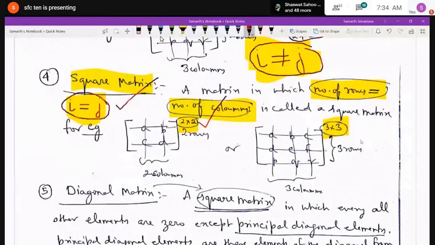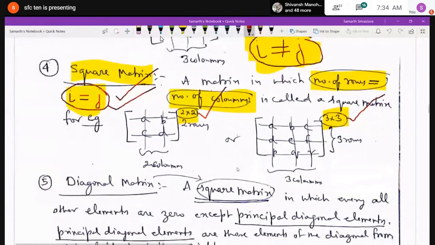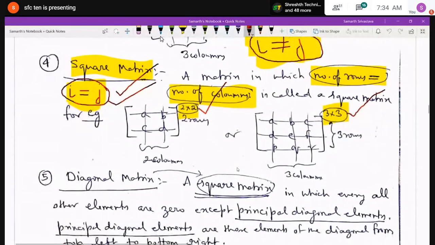Similarly, I have written a matrix of order 3 by 3: ABC, DEF, PQR are the 3 rows, and ADP, BEQ, CFR are the 3 columns. So this is a matrix of order 3 by 3.